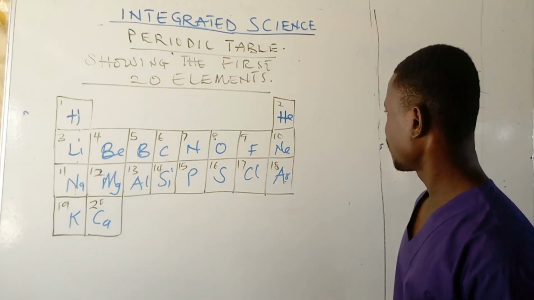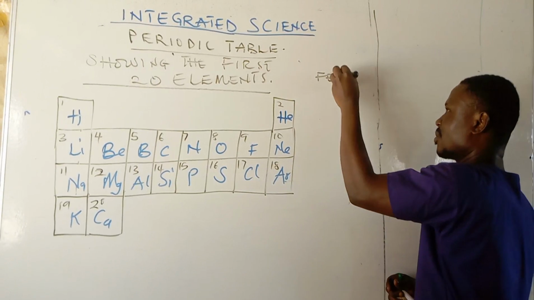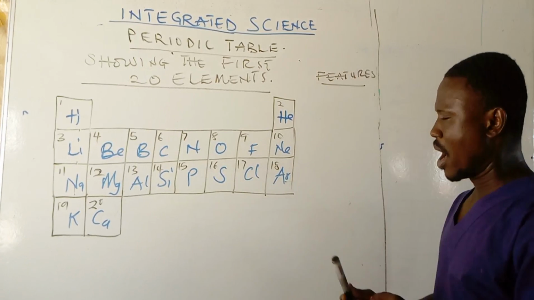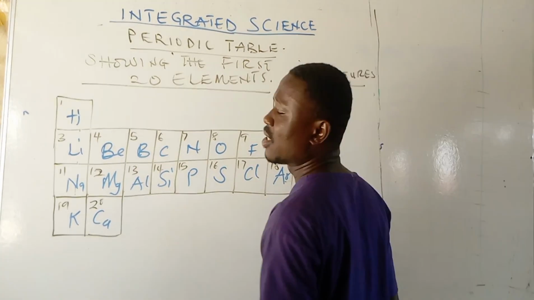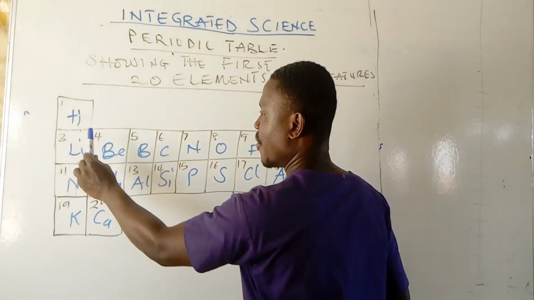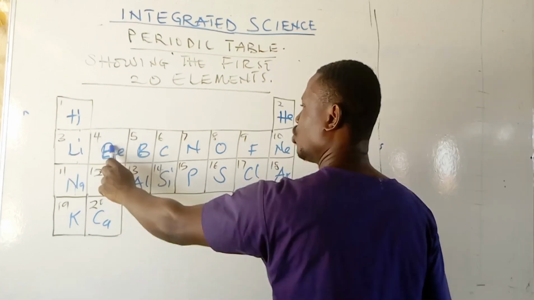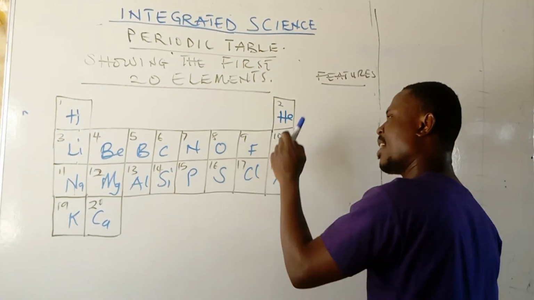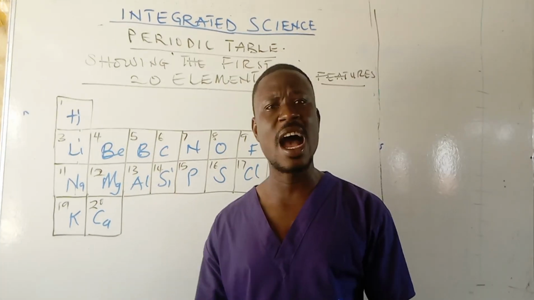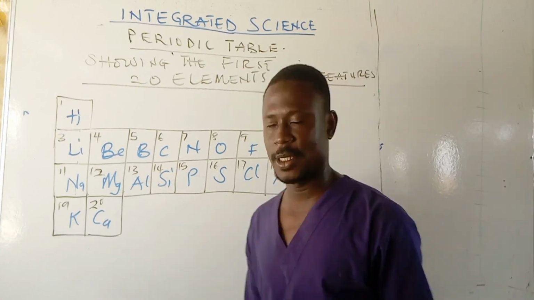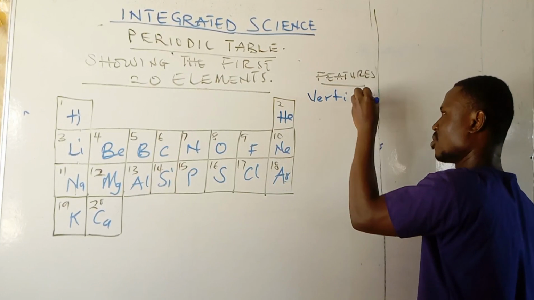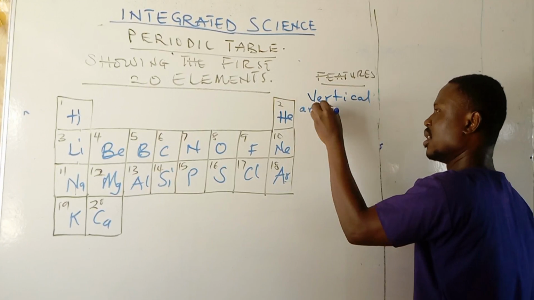So vertical columns we have 8, and the vertical arrangement are called groups. So we can say that for the first 20 elements, on the vertical we have 8 groups. Starting from here, we have group 1, group 2, group 3, group 4, group 5, group 6, group 7, and group 8.